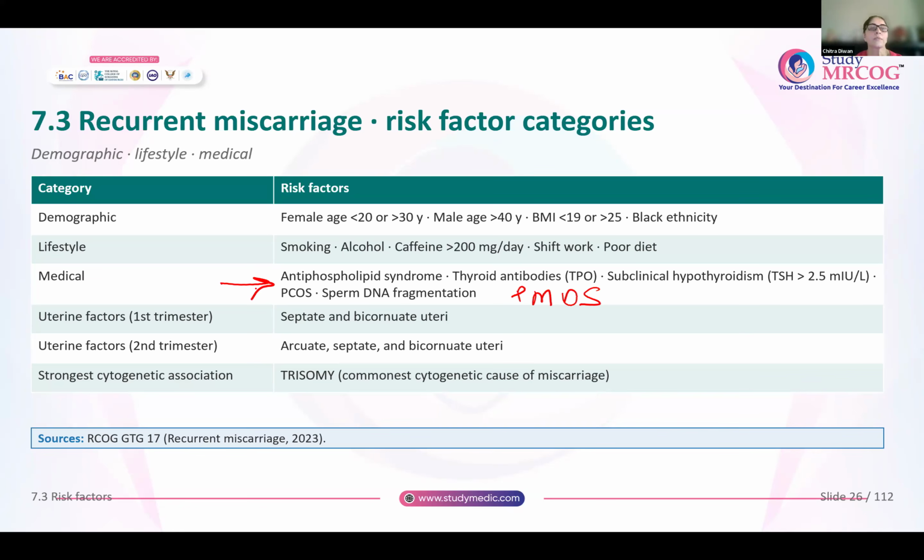Now, in the first trimester, uterine factors like septate and bicornuate uteri could increase the risk. In the second trimester, arcuate, septate, and bicornuate uterus are seen to be associated with recurrent miscarriages. And the strongest cytogenetic association is seen with trisomies. So this is the commonest cytogenetic cause of miscarriage. So this slide is very important. You have to know what the risk factors are that are associated with recurrent miscarriages.